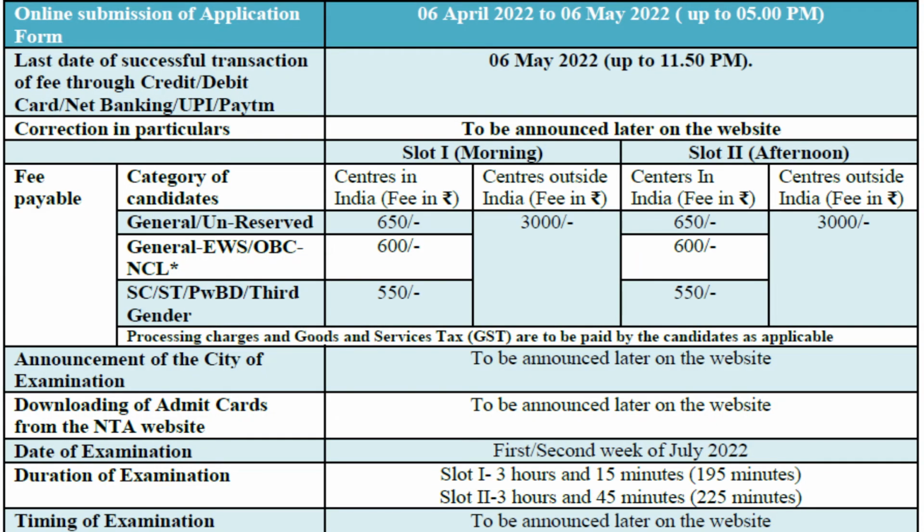The details of the slots and the fee applicable for the exam across different categories is available on your screen.